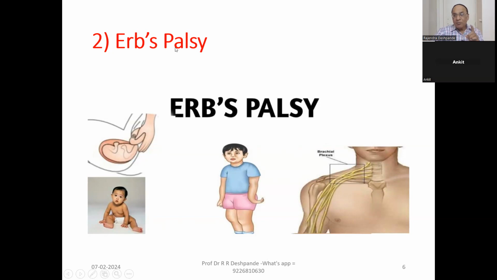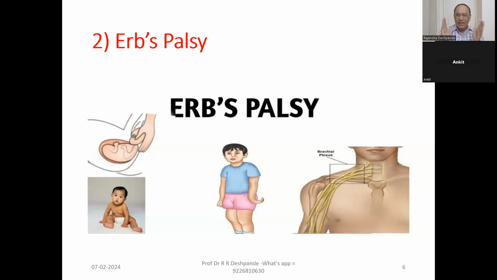During this delivery process, there are some chances that the child will have a problem over here. Nerves. This is because palsy is always related with the nerve, a neurological problem, either spinal nerves or the cranial nerve, but this is related with the spinal nerves. And here is the brachial plexus. Plexus means network. So don't forget this word, brachial plexus. Please write down: Erb's palsy, brachial plexus.